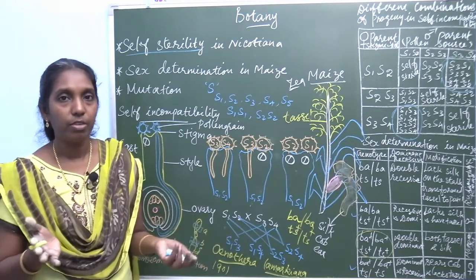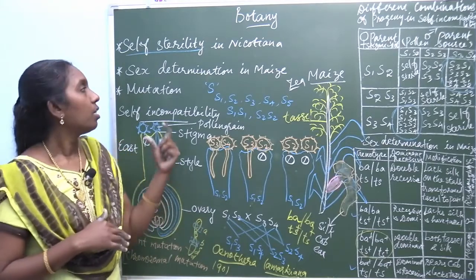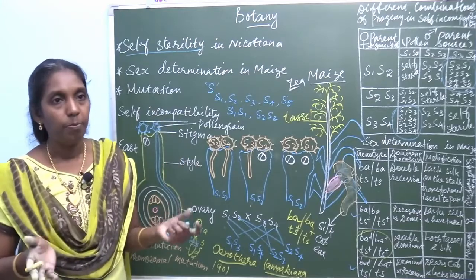Different types of mutations are there. In the next class, let us see the types of mutation in brief.